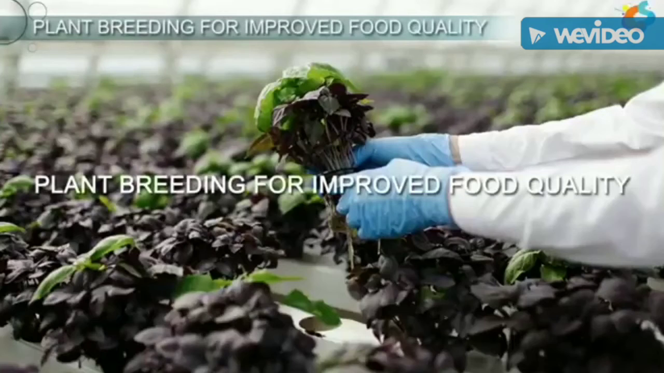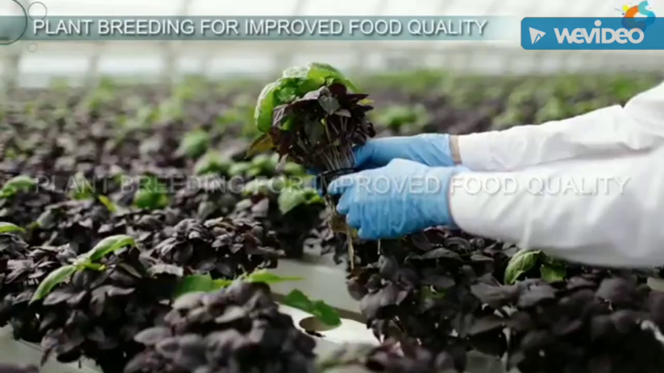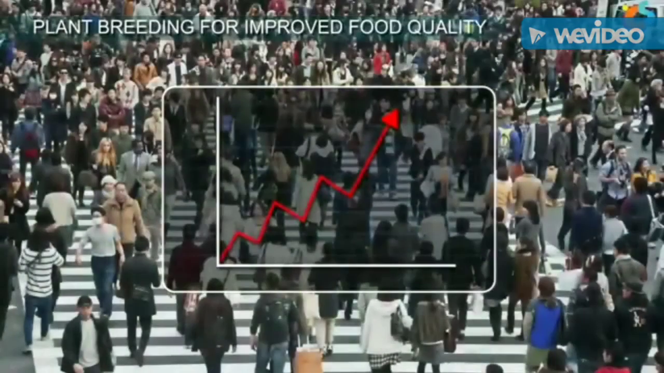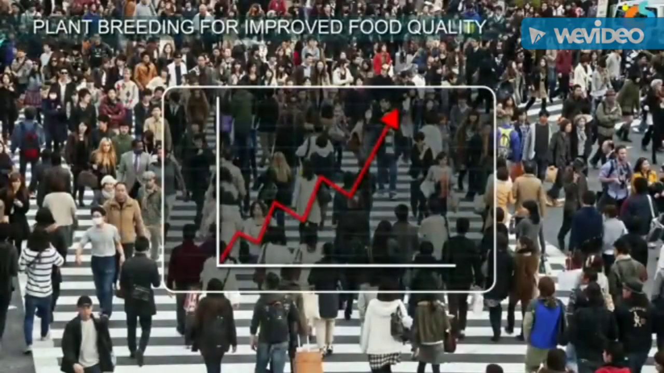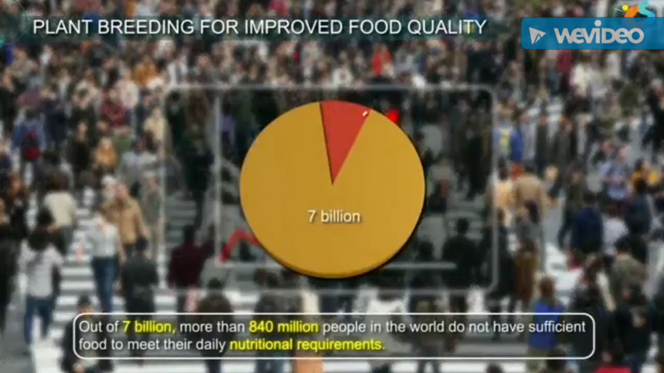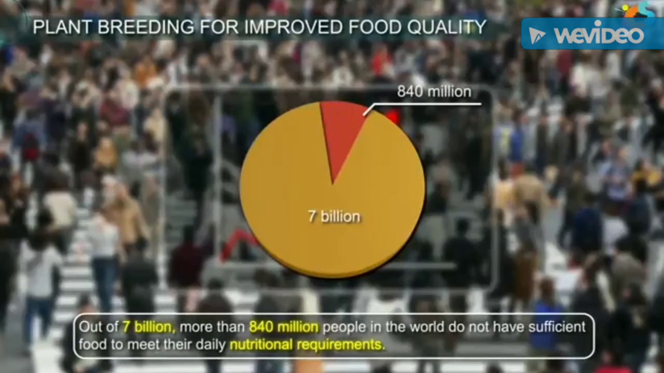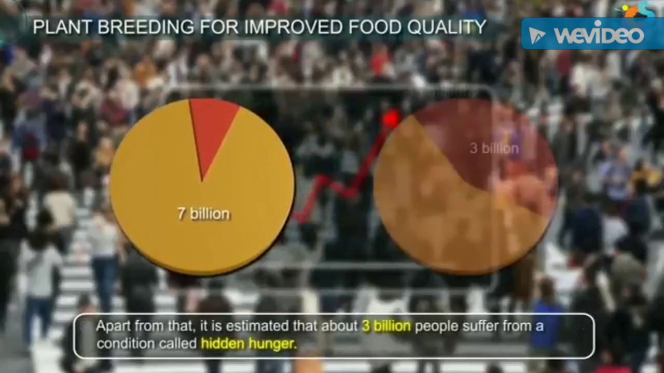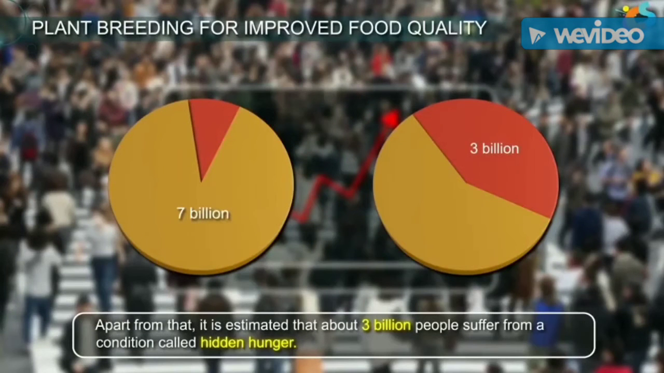Improved food quality. Even though there has been a tremendous increase in the world food grain produce, still a large section of population is lacking proper nutrition and quality food. Out of 7 billion, more than 840 million people in the world do not have sufficient food to meet their daily nutritional requirements. Apart from that, it is estimated that about 3 billion people suffer from a condition called hidden hunger.